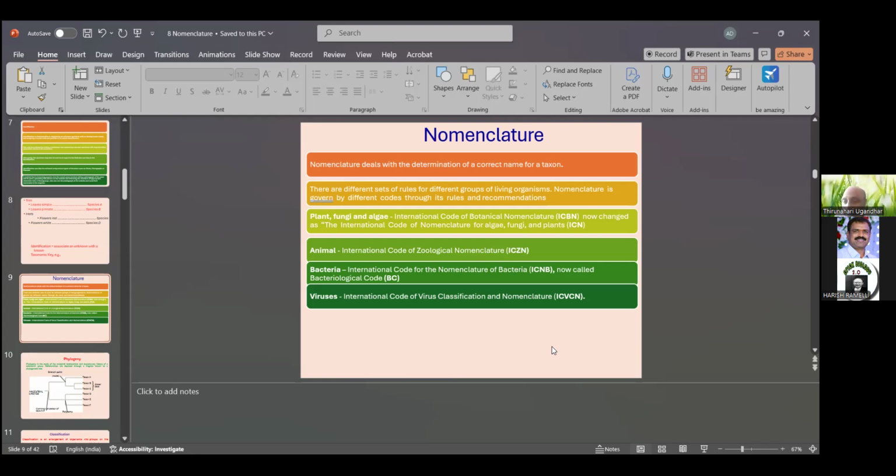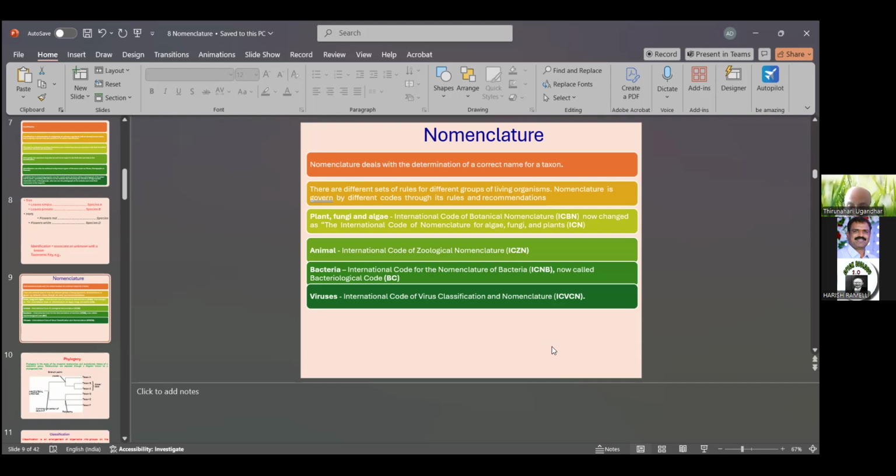ICBN means International Code of Botanical Nomenclature, but now not only botanical; the B is removed. The name now covers algae, fungi, bryophytes, pteridophytes, and plants. ICBN is the old term and ICN is the present one.